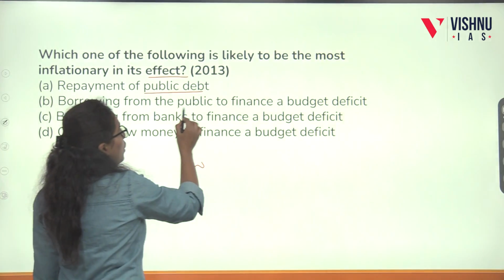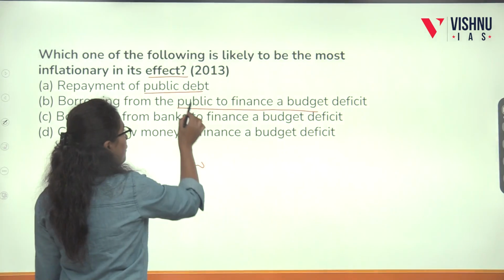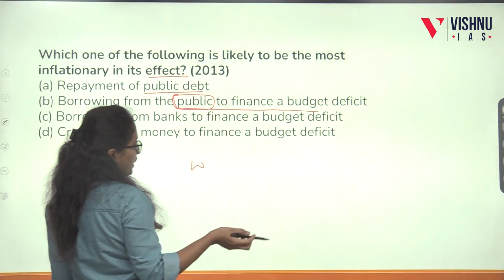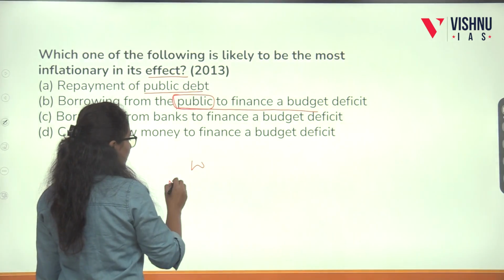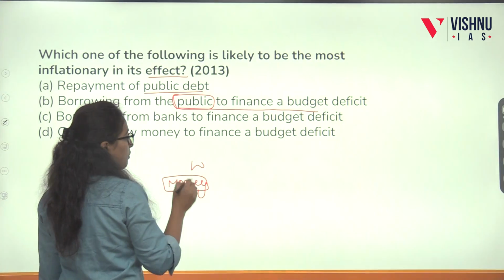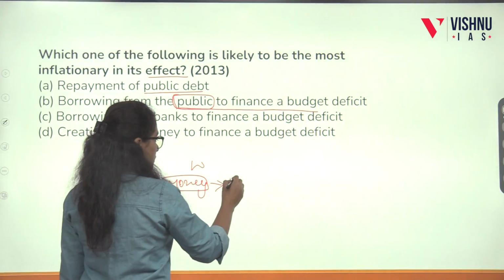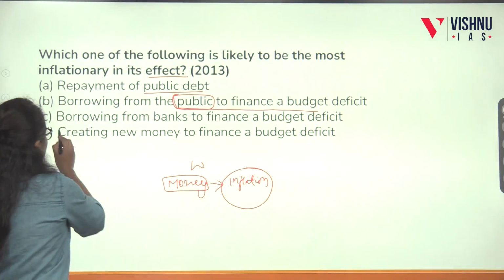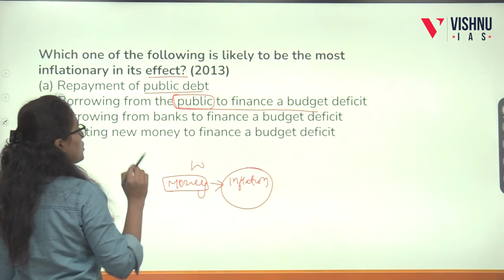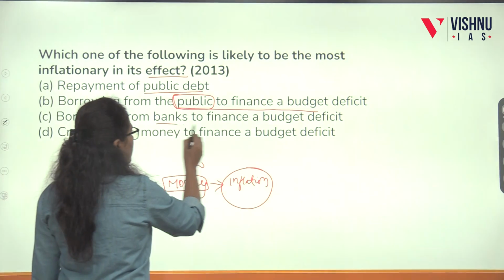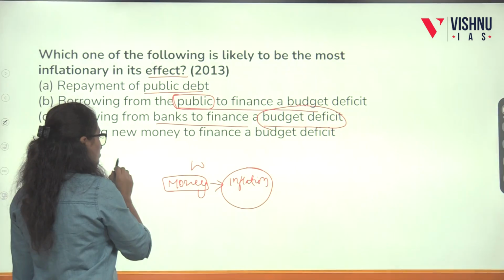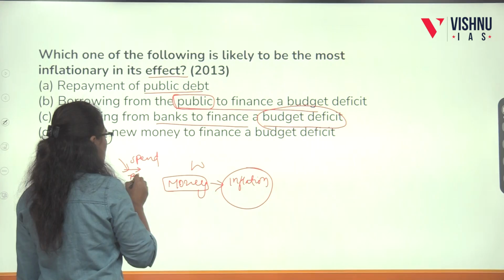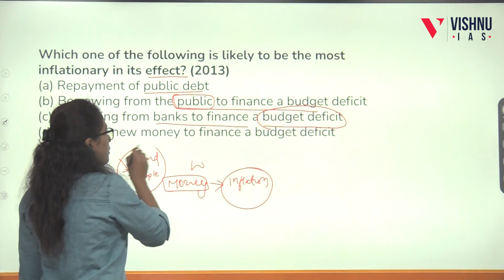Borrowing from the public to finance the budget deficit. Actually, if the government borrows from the public, it will not increase inflation, it will decrease inflation, because money supply in the economy will get reduced. When money supply gets reduced, inflation will get reduced, because people cannot command more demand. Next comes borrowing from the banks to finance the budget deficit. Borrowing from banks for the budget deficit means it wants to spend more on infrastructure or on the people, so it will help to reduce inflation only.